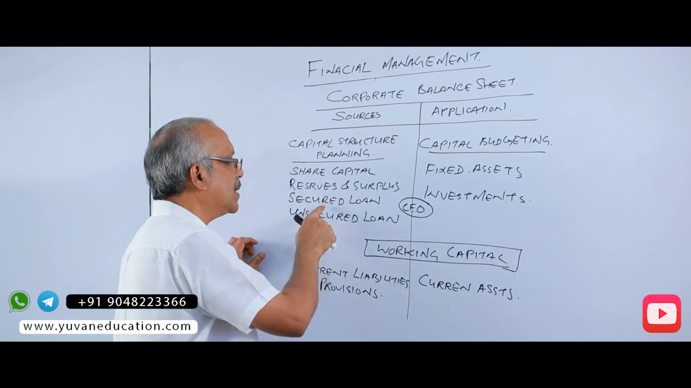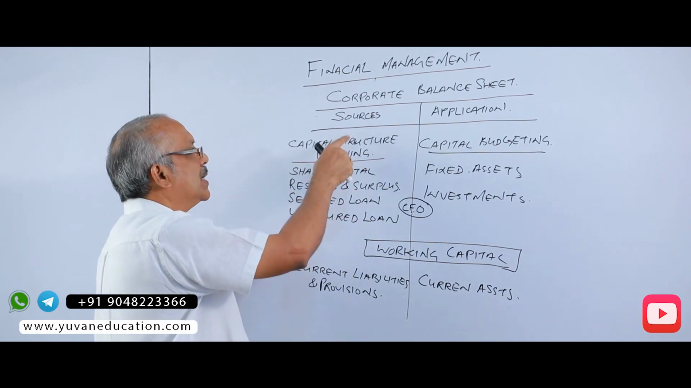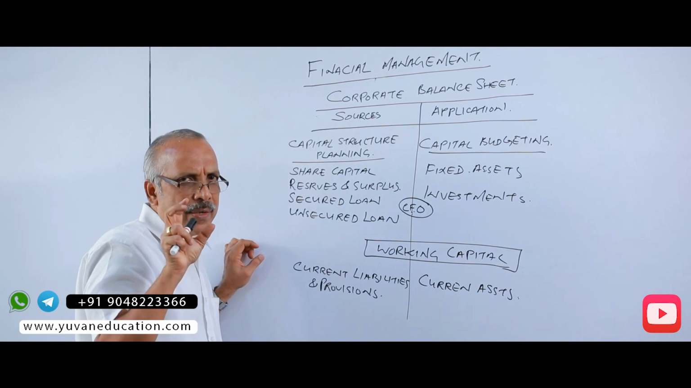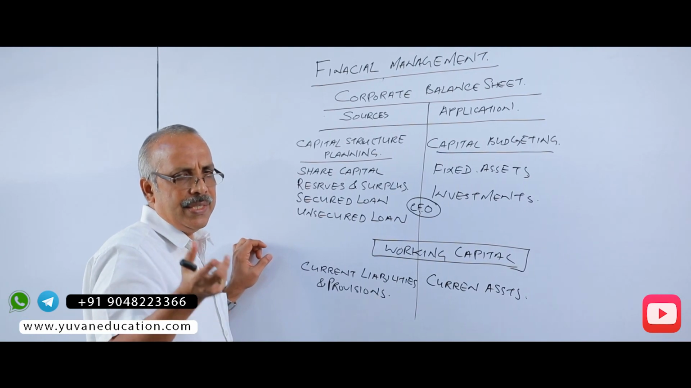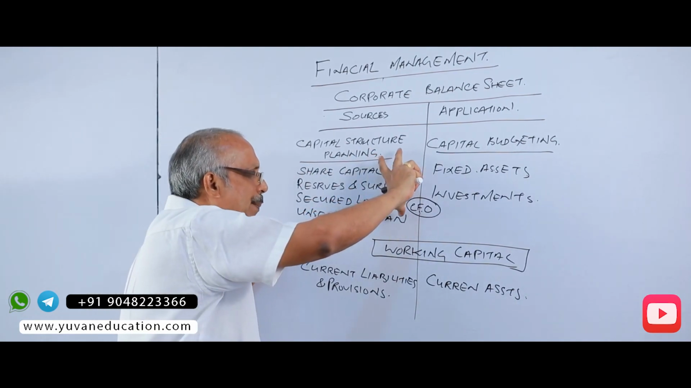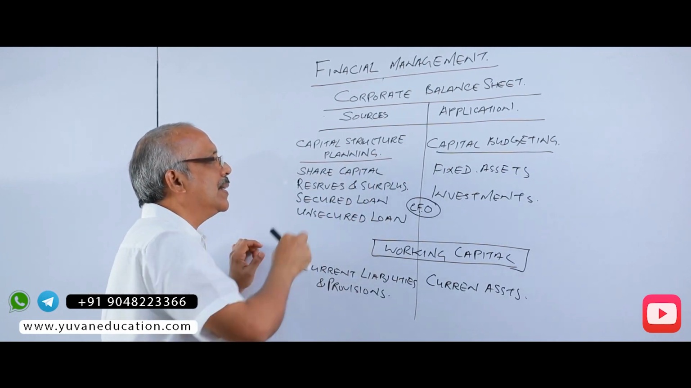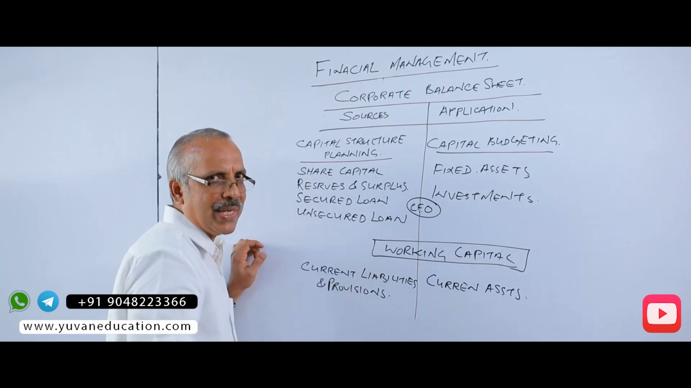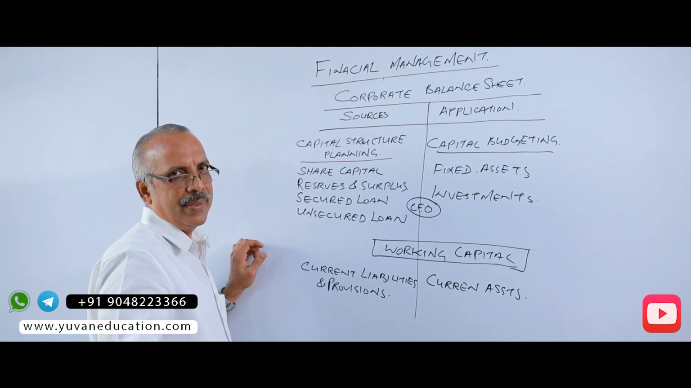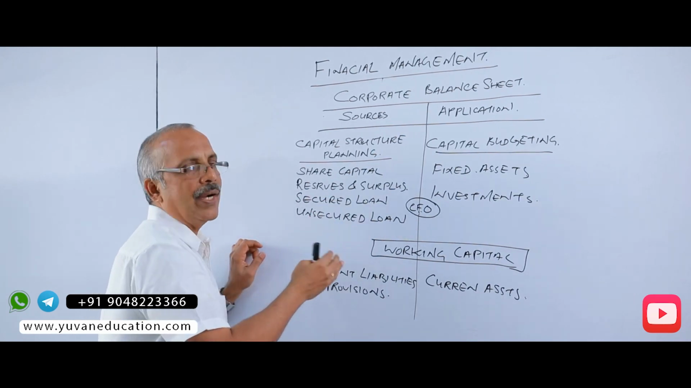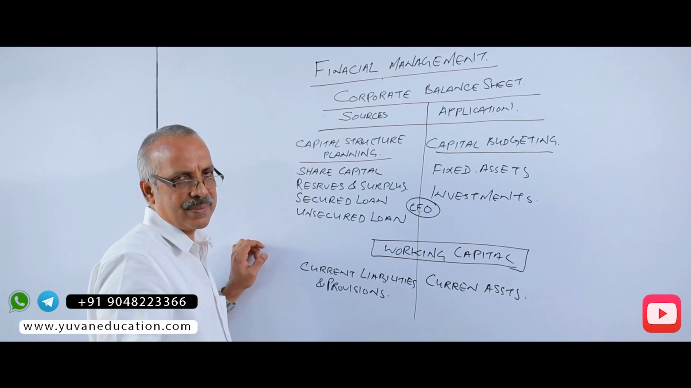Then it is the CFO who is arranging secured loan, unsecured loan. Thereafter, what is capital structure? Structure of the capital. Who is deciding the structure of the capital? CFO. The CFO is deciding what is the total capital required, of which what is the own capital, that is equity capital plus reserves and surplus, and what should be the loan capital, and how much of this loan is secured, how much is unsecured, so that the wealth is maximized.